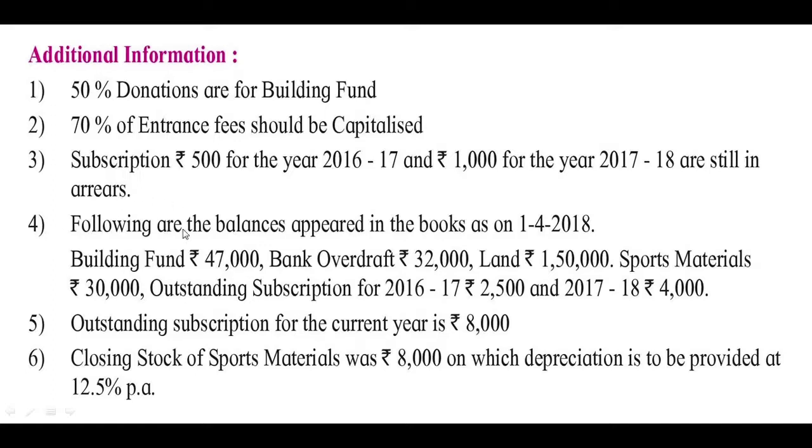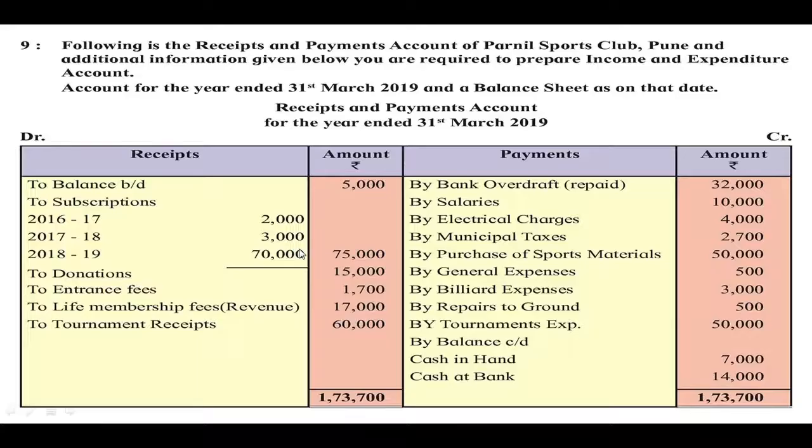Fourth point, following are the balances appeared in the books as on 1st April 2018. So these are all the opening balances because it is on 1st April 2018, that is the first day of the current accounting year. Building fund 47,000, bank overdraft 32,000, and here it is given in the question into bracket repaid, so it will not appear in the balance sheet because this bank overdraft is already paid.